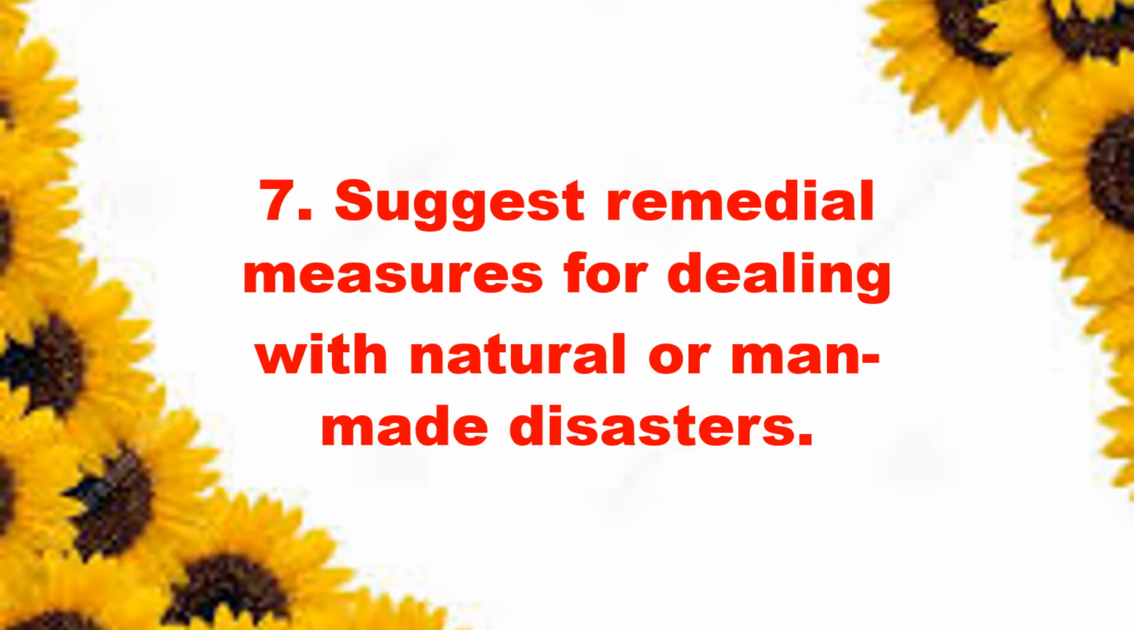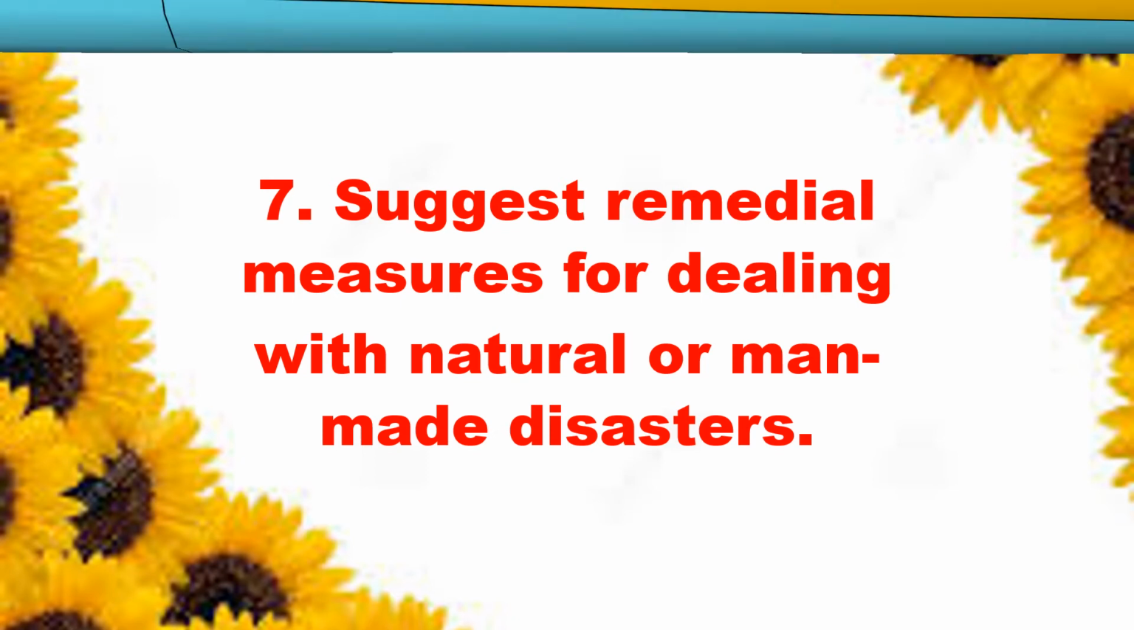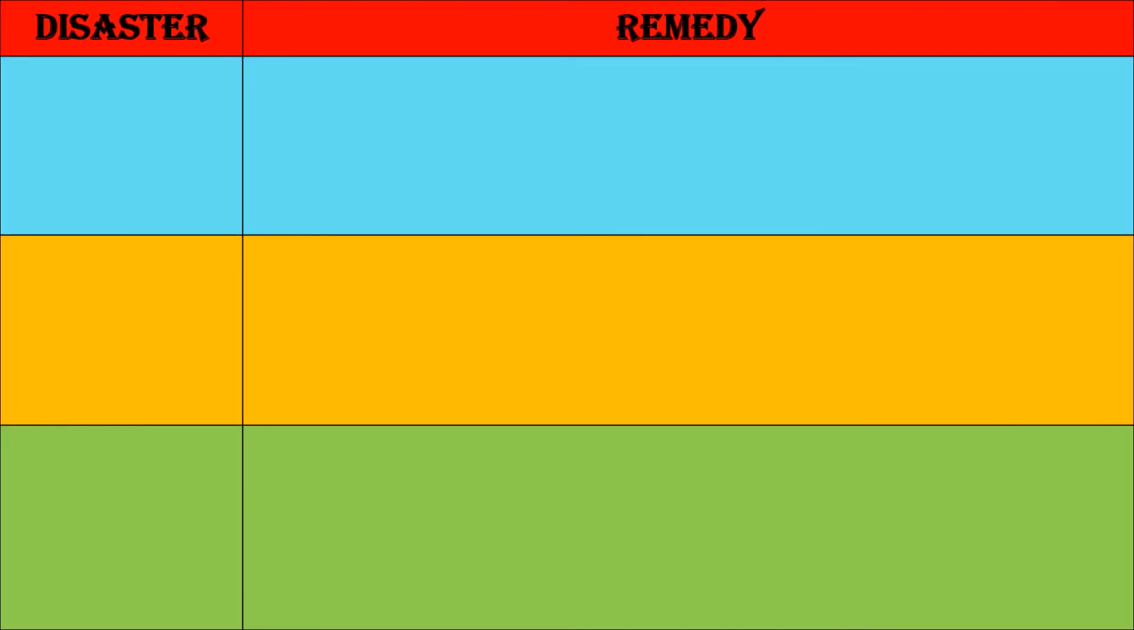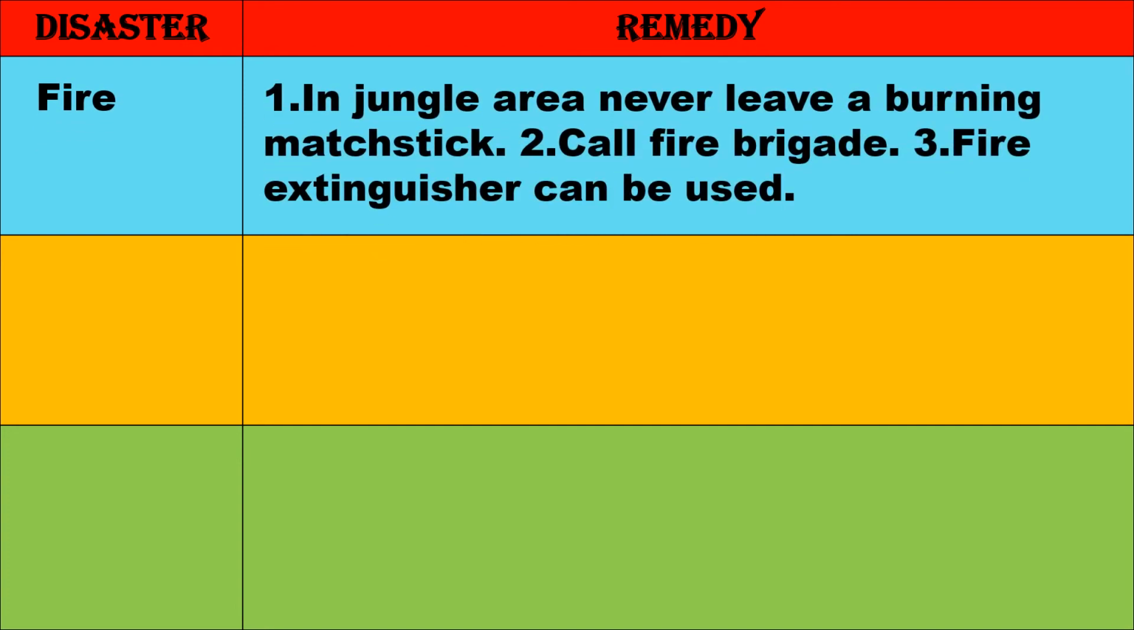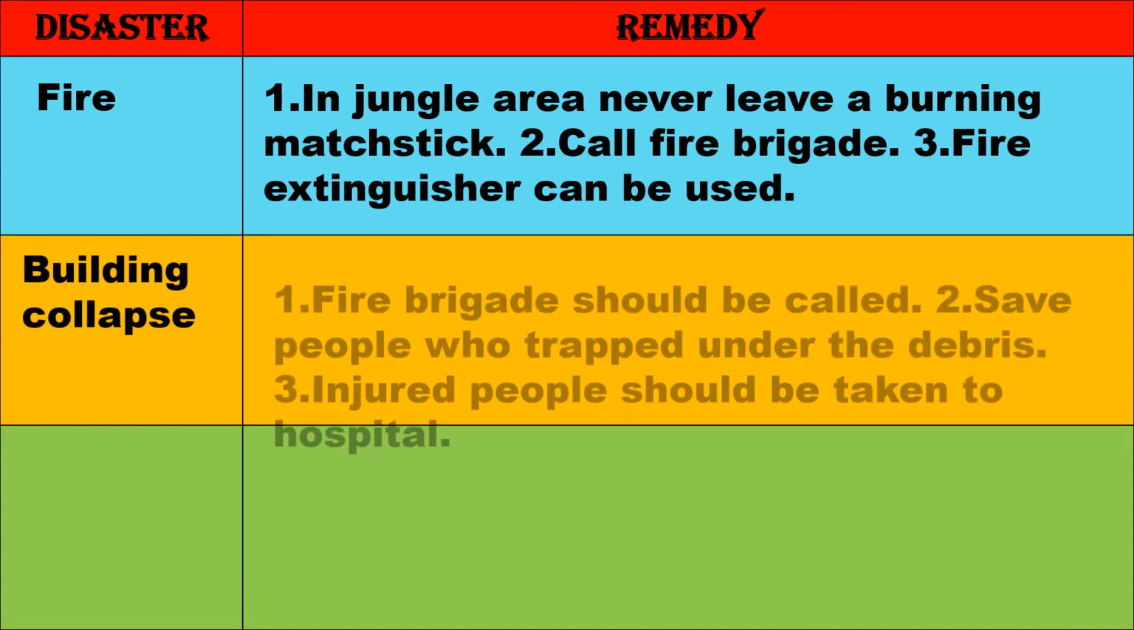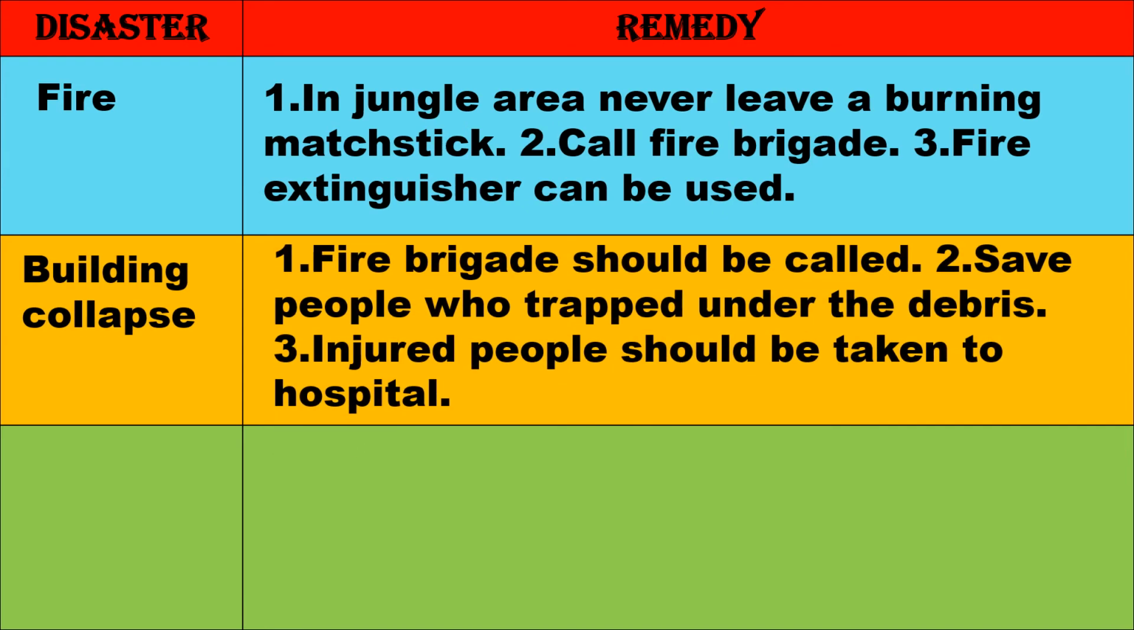Question 7. Suggest remedial measures for dealing with natural or man-made disasters. Fire: In jungle areas, never leave a burning matchstick. Call the fire brigade. A fire extinguisher can be used. Building collapse: The fire brigade should be called. Save people who are trapped under the debris. Injured people should be taken to hospital.